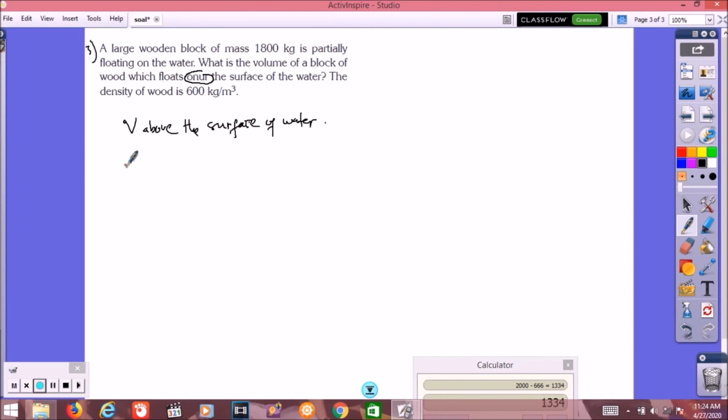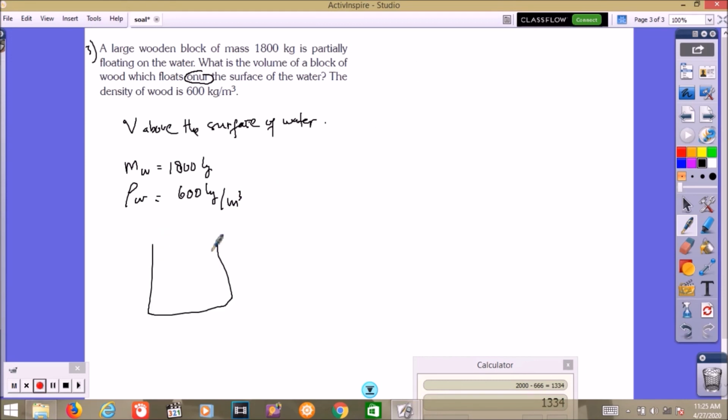We know the mass of the wooden block is 1800 kilograms, and the density of the wooden block is 600 kilograms per meter cube. We are looking for its volume above the surface.